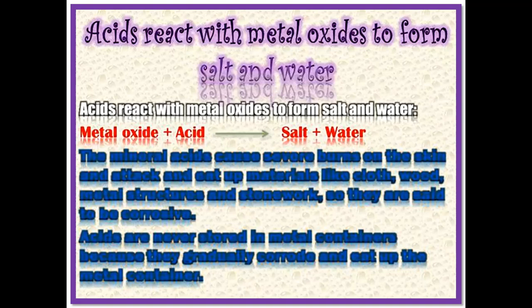The mineral acids cause severe burns on the skin and eat up materials like cloth, wood, metal structures, and stonework, so they can be corrosive. Acids are never stored in metal containers because they gradually corrode and eat up the metal containers.